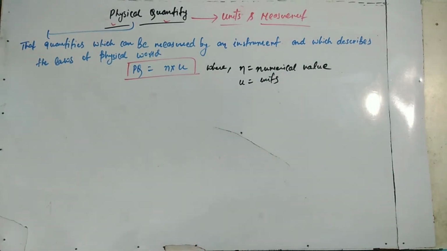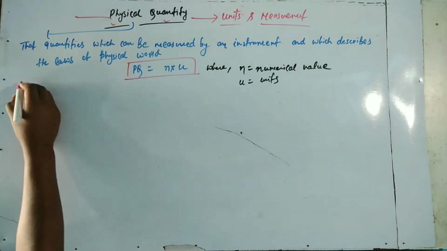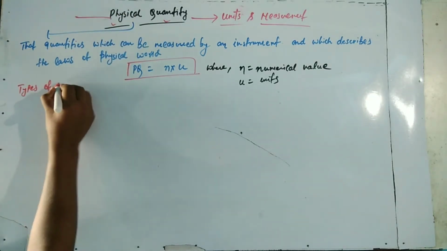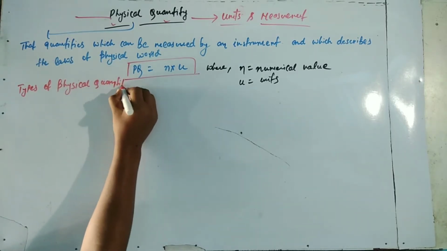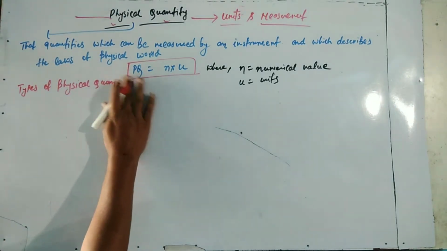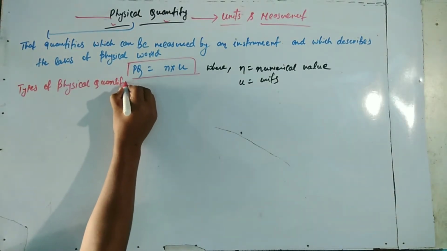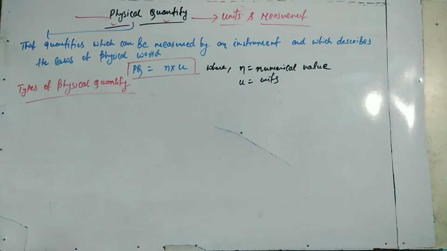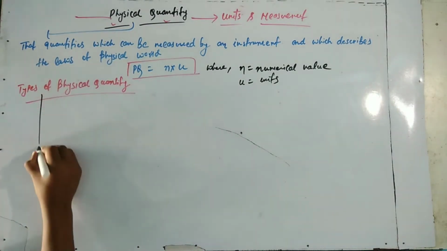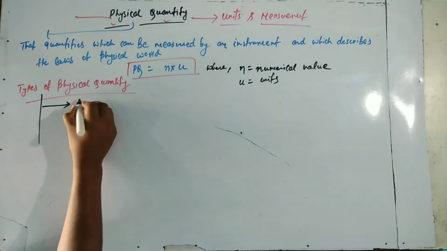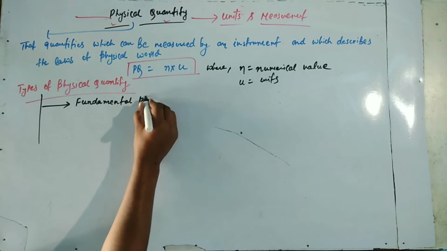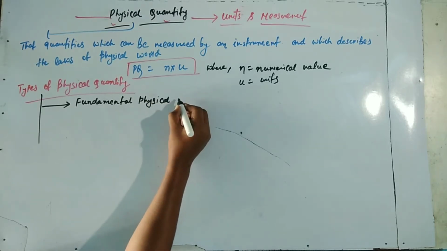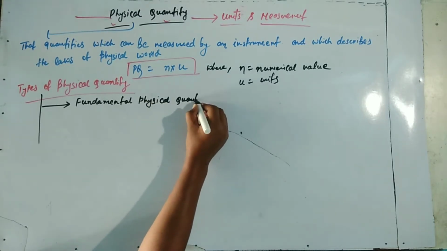There are three types of physical quantity. First, fundamental physical quantity. Second, derived physical quantity. And third, supplementary physical quantity. Fundamental means those which do not depend on any other physical quantity.